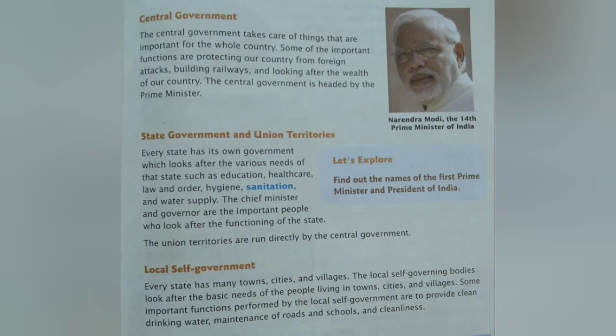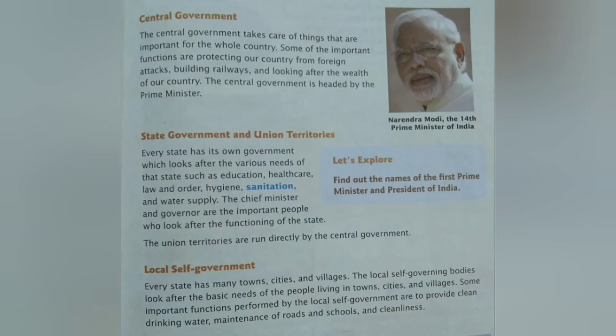Fine. And then state governments and union territories. Let me say that first: a state government has its own chief minister and all, but union territories are directly governed by the Prime Minister, that is, the central government. The Prime Minister is the head of the central government. So union territories also come under the central government. The Prime Minister is the leader, the head for that too. But the state government is different.